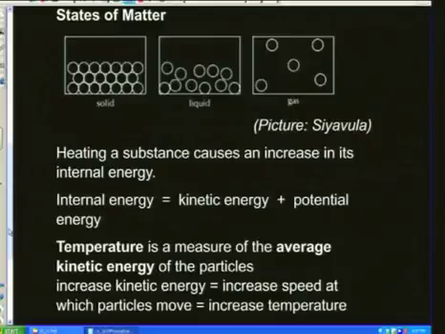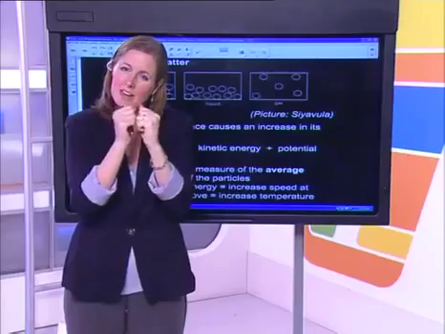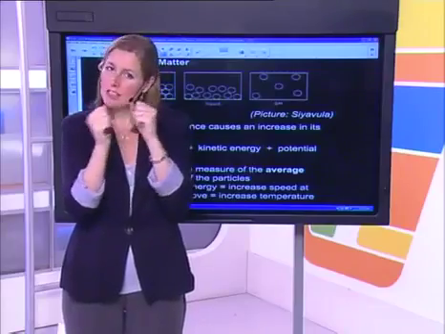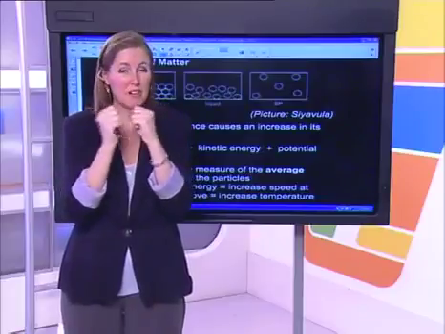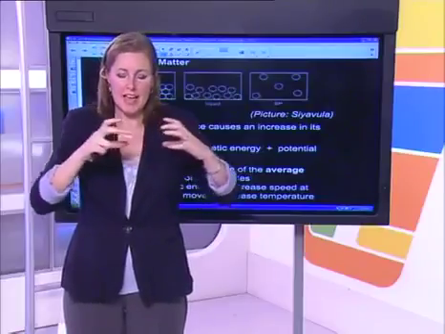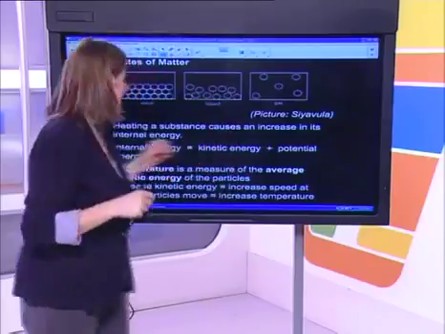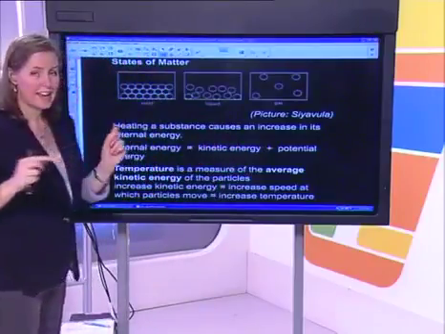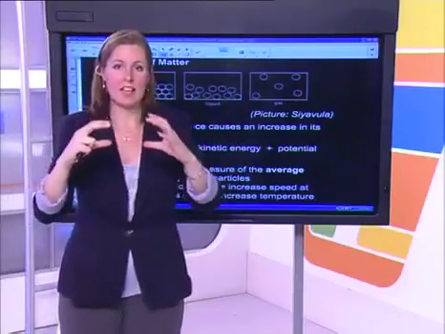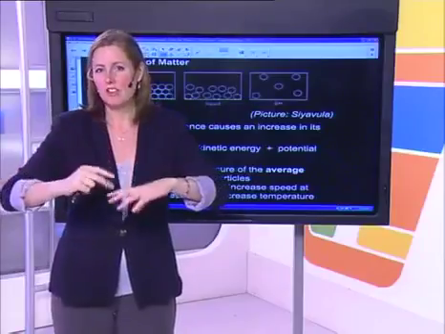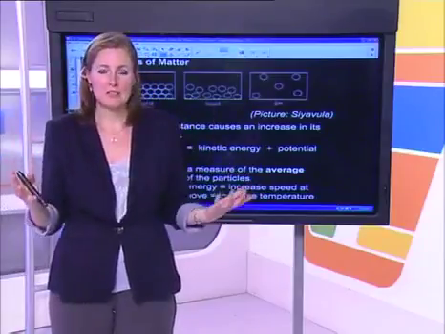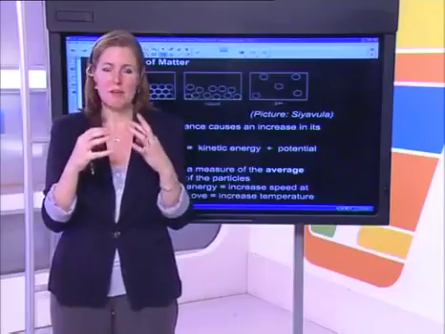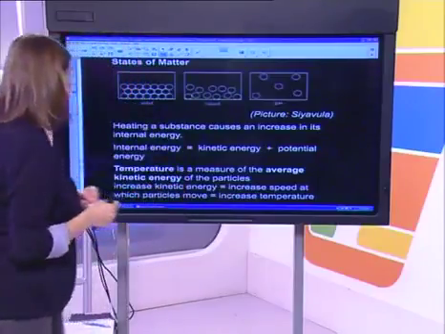Those solids are still in motion, but they vibrate around a fixed point. So all the particles are moving, but they're moving around a fixed point. And what that's going to mean is that they would have a definite shape and volume. They're not going to take up the whole space of the container, but rather they would be at the base of the container and fill up that space.